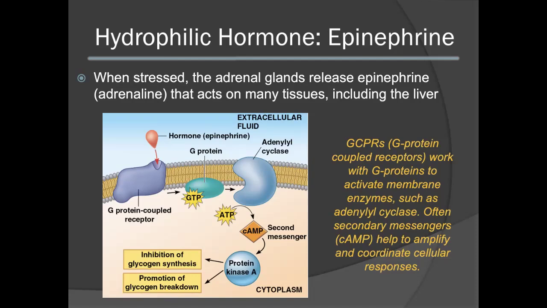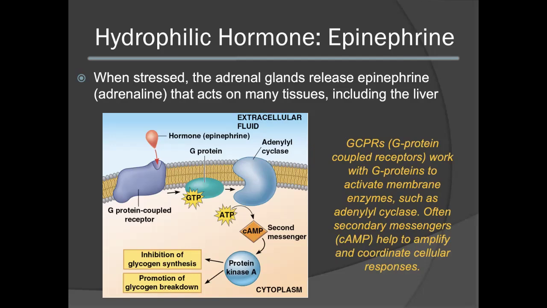In the epinephrine pathway, epinephrine will bind to the G-protein coupled receptor in the membrane of the target cell. This will activate the G-protein, which will slide along the membrane to activate adenylyl cyclase. Adenylyl cyclase is a membrane-bound enzyme that's responsible for converting ATP into cyclic AMP, which is a secondary messenger.